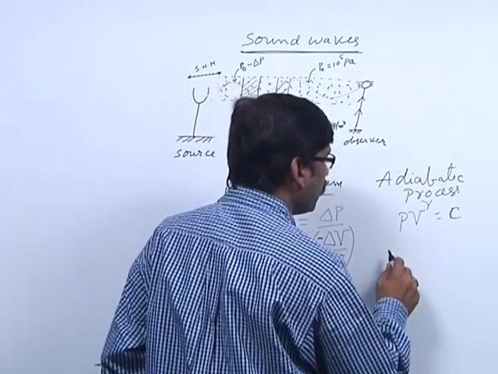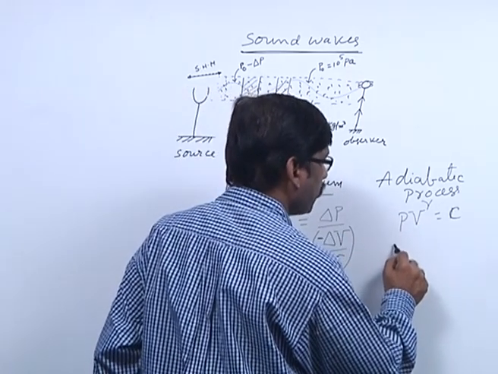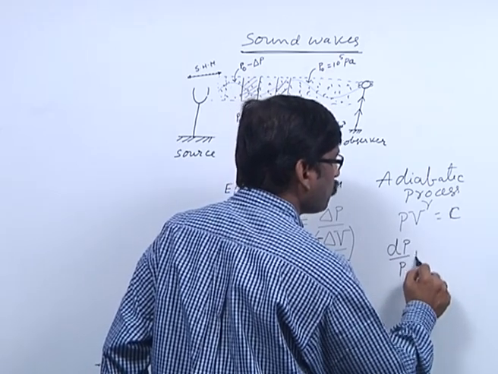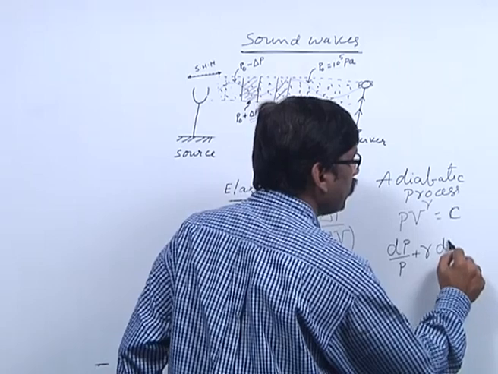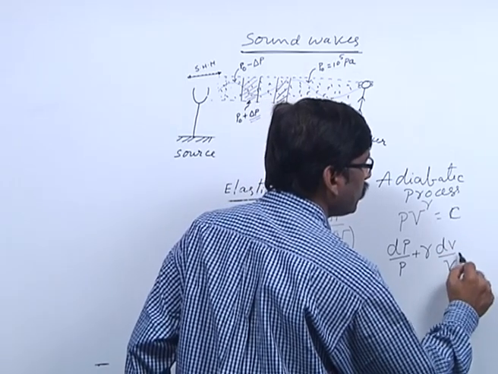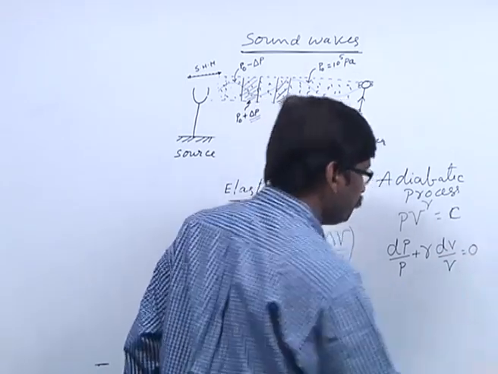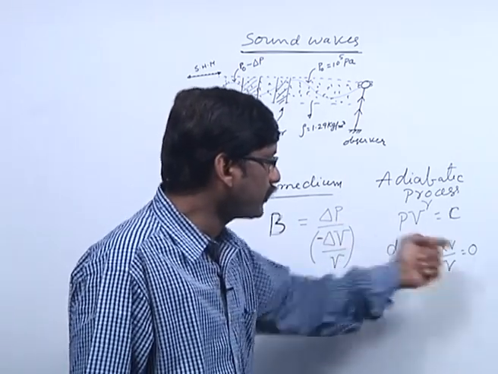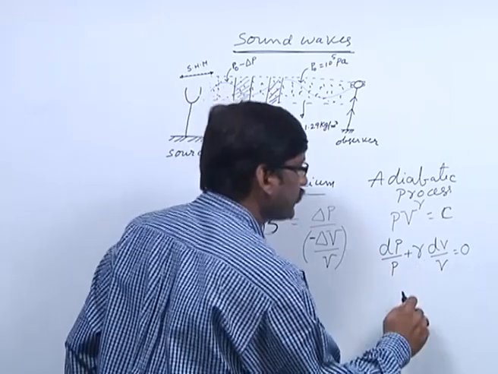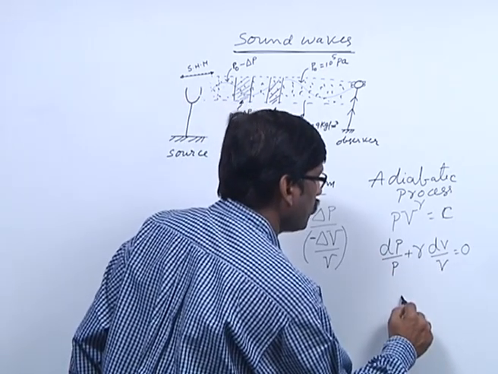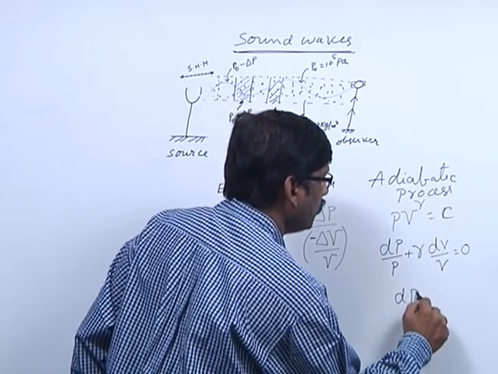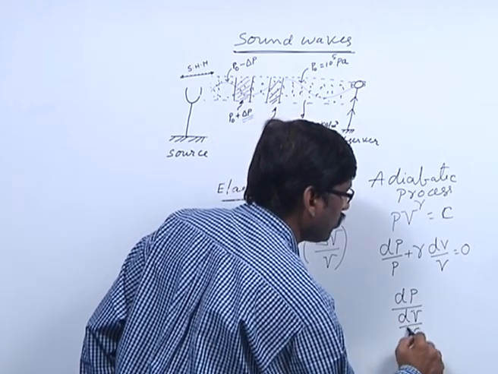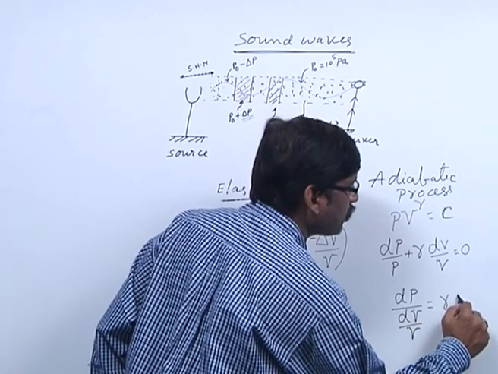If I differentiate this, I will get dP by P plus gamma times dV by V is equal to 0. If I simplify this, I will get dP by dV by V is equal to gamma times P.